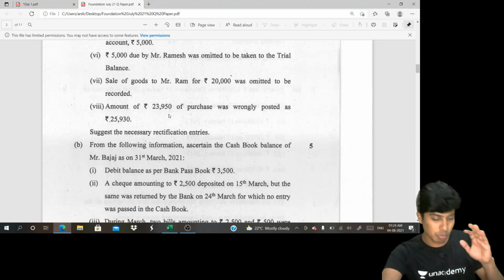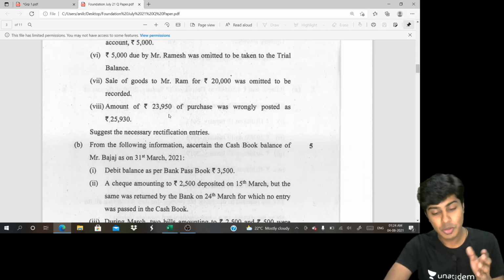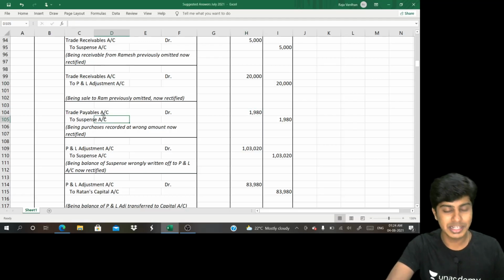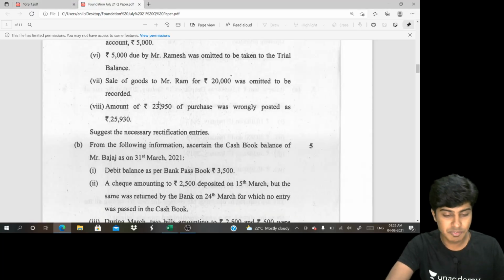Oh, it was right. Okay, amount of rupees 23,950 of purchases was wrongly posted as 25,930. So the error is not in the purchase account. The purchase account is correctly there. It is wrongly posted to the creditor account. So the creditor account has been wrongly increased. We have to decrease it. So I'll debit my trade payable, that is my creditor account, and the suspense account will be credited. 1,980 is the difference between these two amounts.